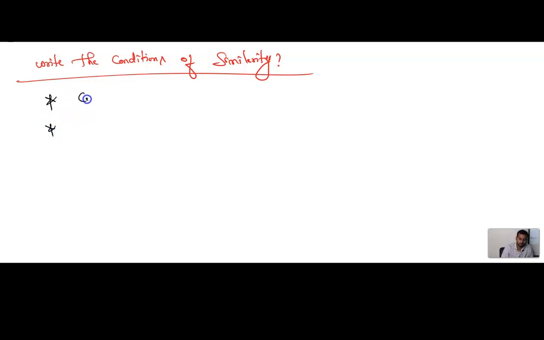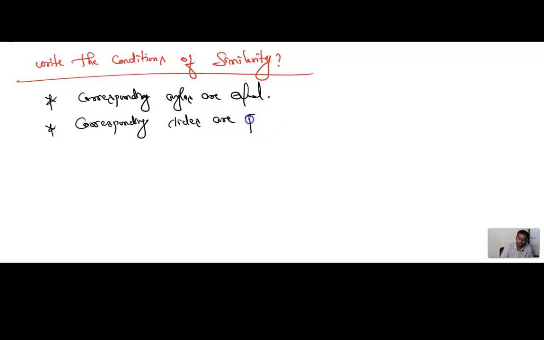Number one, corresponding angles are equal. Next, corresponding sides are proportional. Corresponding sides are proportional. These are the two conditions it should satisfy if you want to call any triangles similar.